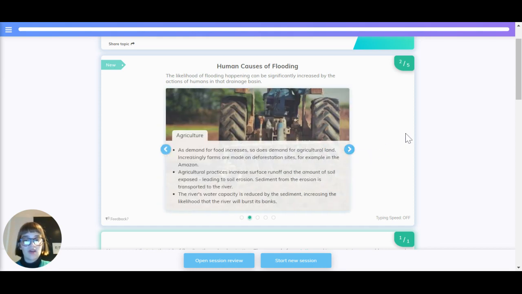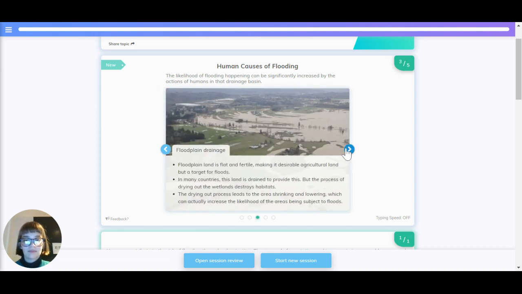Agriculture. As demand for food increases, so does demand for agricultural land. Increasingly, farms are made on deforestation sites, for example in the Amazon. Agricultural practices increase surface runoff and the amount of soil exposed, leading to soil erosion. Sediment from the erosion is transported into the river. The river's water capacity is reduced by the sediment, increasing the likelihood that the river will burst its banks.